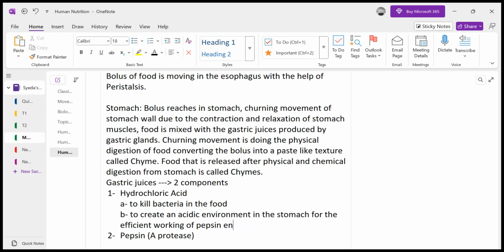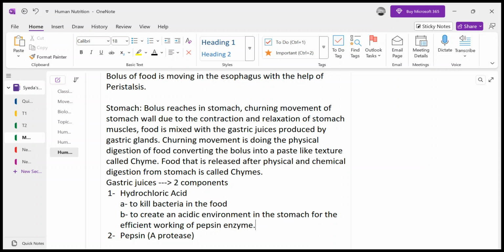Pepsin is an enzyme which, when released by the glands of the stomach, is in an inactive form. It is not active when it is released. But when hydrochloric acid is secreted by the gastric glands, it has a very low pH, around 2. This acidic pH of hydrochloric acid basically activates that inactive pepsin, which is also called pepsinogen, into pepsin, right?